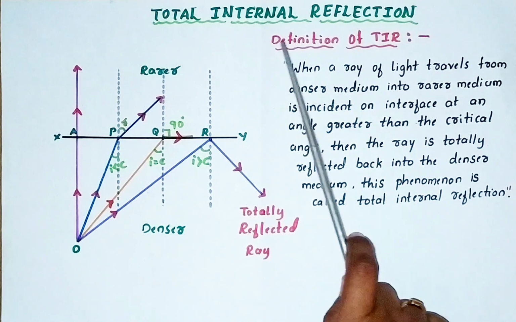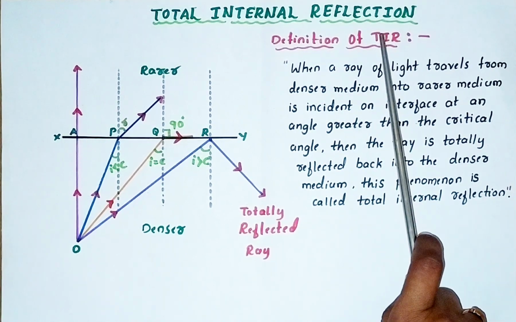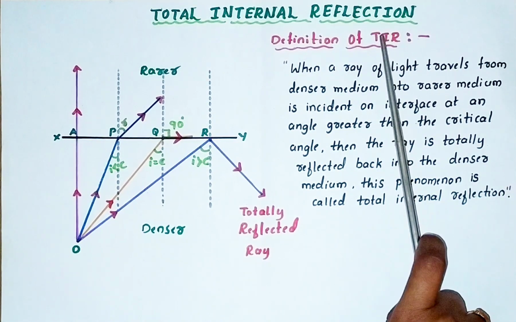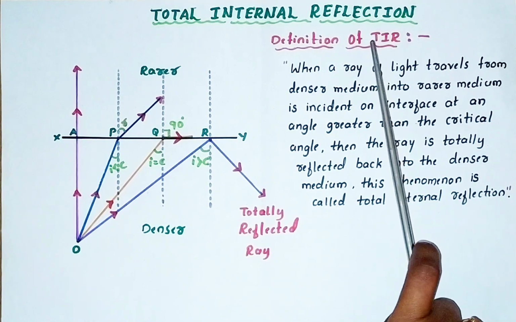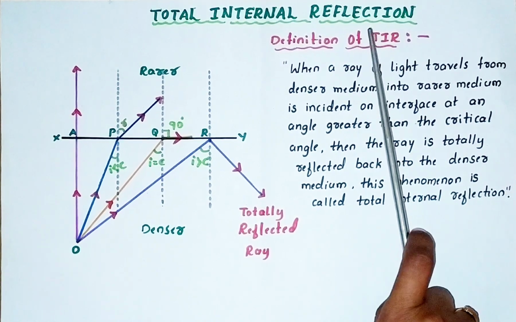But here this is total internal reflection. Suppose I consider 10 light radiations, and they undergo TIR, that means all the 10 radiations are turning back to the same medium. So there is no partial reflection. Here total reflection of light takes place. Is it clear?